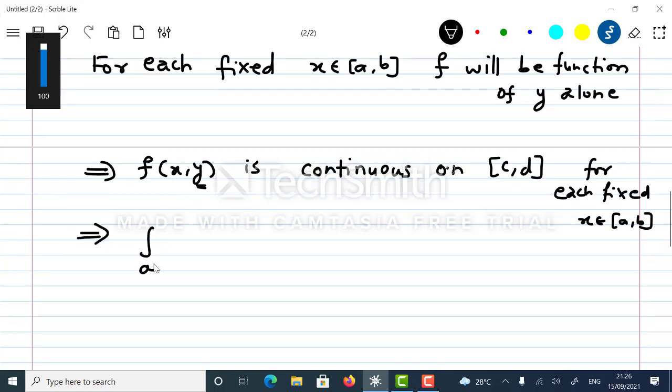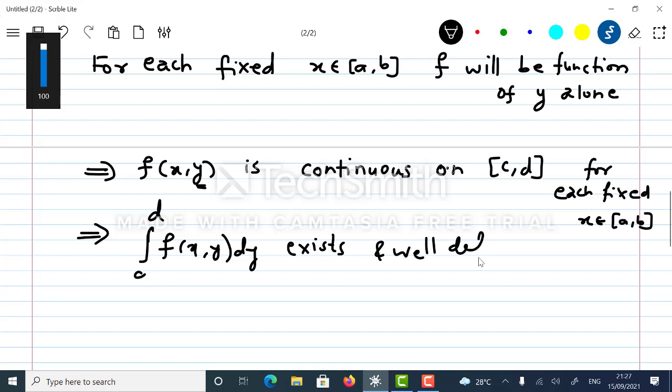The integral from c to d of f of x comma y dy exists because it is Riemann integrable. Every continuous function is Riemann integrable. It exists and is well defined.